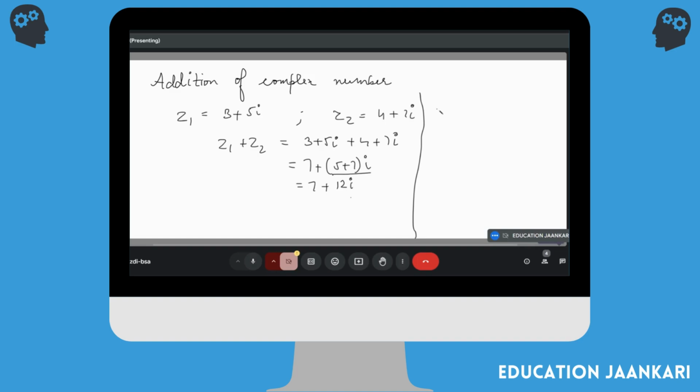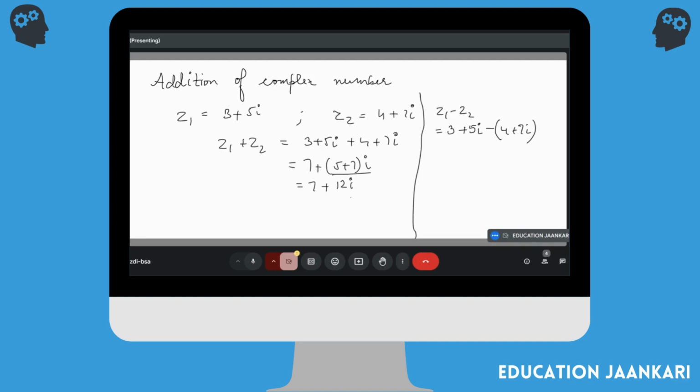Now let's say I'm doing the subtraction of them. Please tell me what will be Z1 minus Z2. Now, one more important thing. When you're writing Z1, you're going to write 3 plus 5 iota. But when you write Z2 after the minus, you'll put it inside a bracket. Why? Because there's a minus outside. It's common for everyone, even if you're doing algebra. If there's a set of numbers and a minus outside, you always keep them inside the bracket, because otherwise you mess up the signs later. So 3 plus 5 iota minus, in the bracket, 4 plus 7 iota.